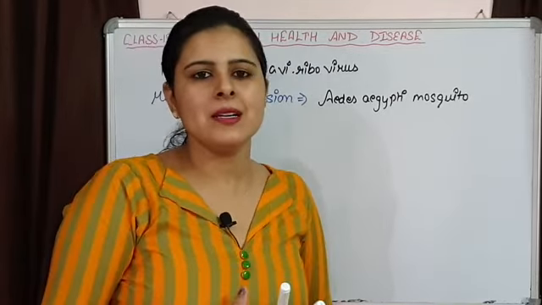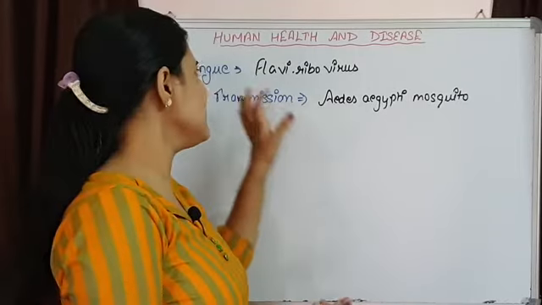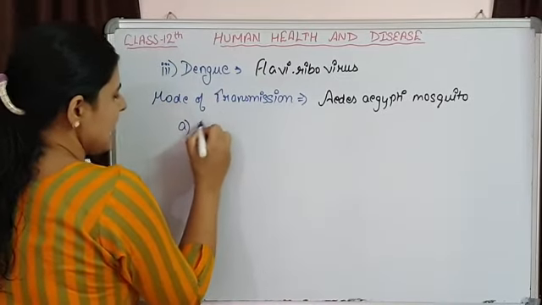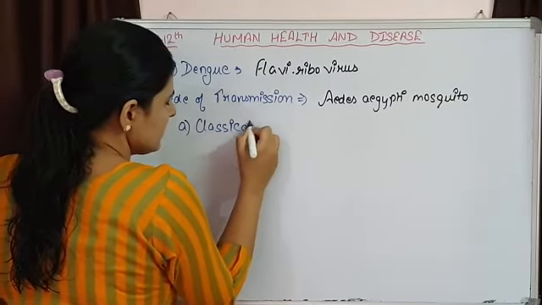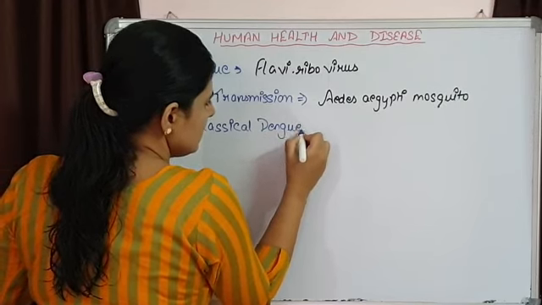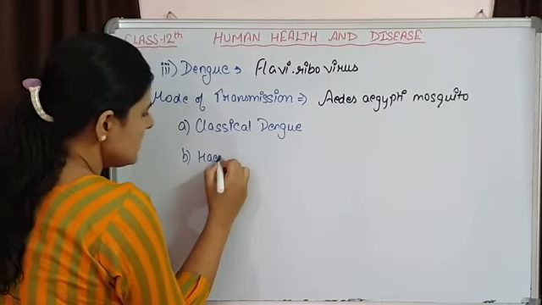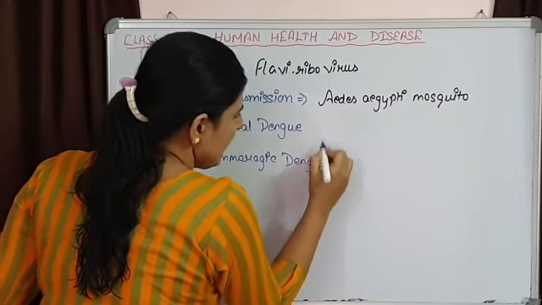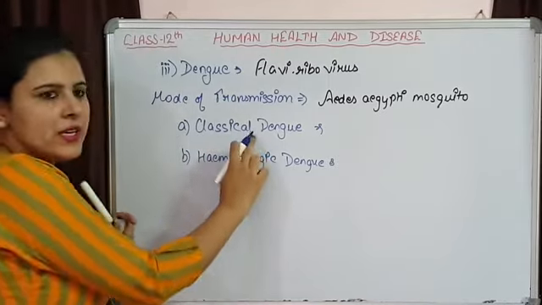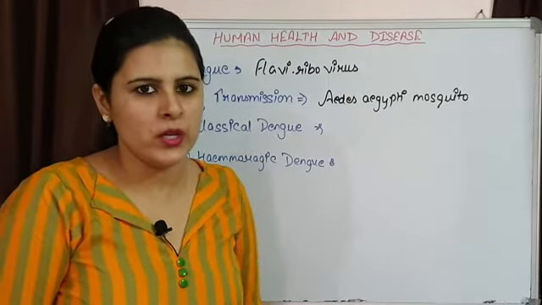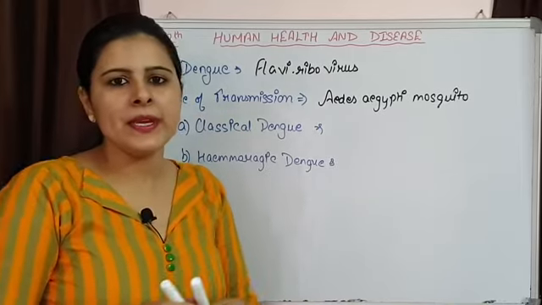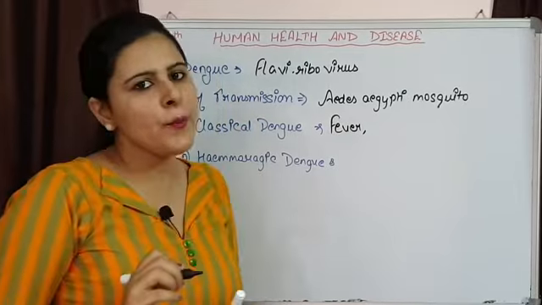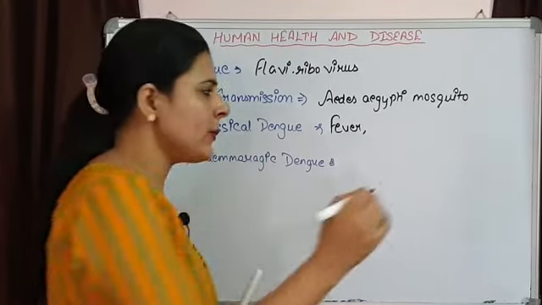One is classical dengue fever or classical dengue disease, and the second one is hemorrhagic dengue. Now the classical one is less severe as compared to the hemorrhagic one. The symptoms that appear in classical dengue are, again, high temperature, the individual suffers from fever, then muscle and joint pain is there.